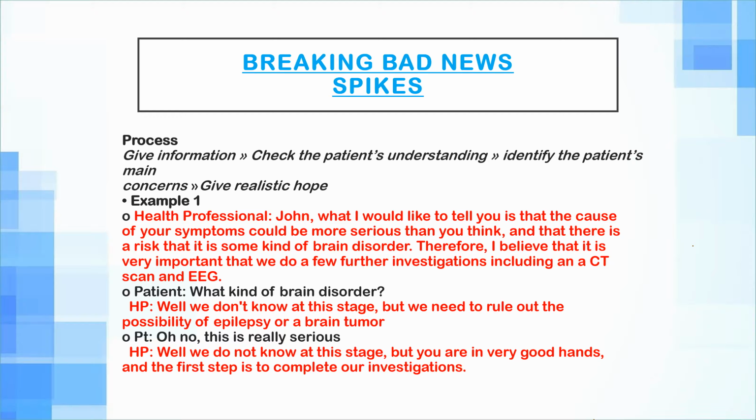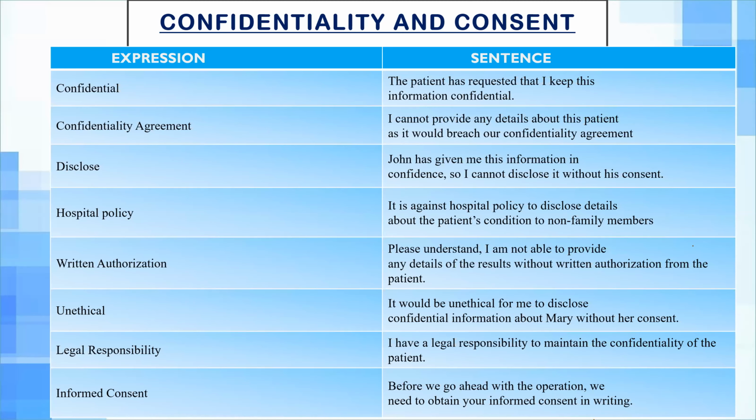So next is confidentiality and consent. I have put a table here. Confidentiality is a rule of the healthcare system in the UK, and also here, but we don't really practice it here. Whatever disease or condition the patient has, you are bound not to tell this condition or any information to any person related to the patient, or any other person, without the consent of the patient.